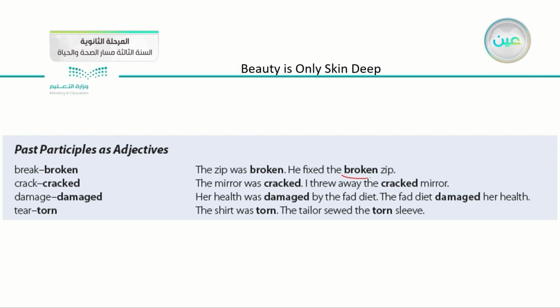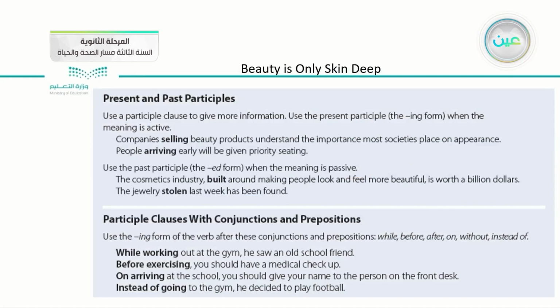So the word broken here is an adjective. The mirror was cracked. I threw away the cracked mirror. So here, cracked is an adjective. It describes the situation of the mirror. Her health was damaged by the fat diet. The fat diet damaged her health.